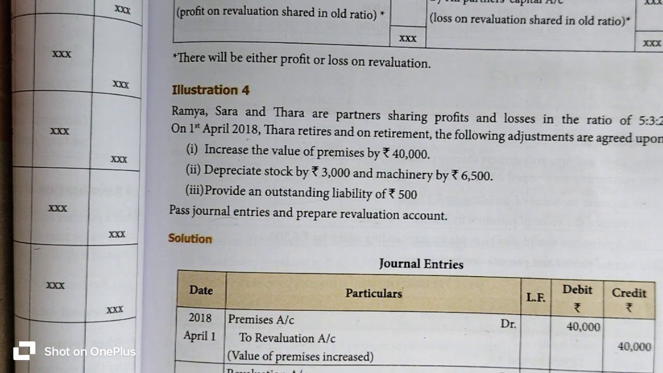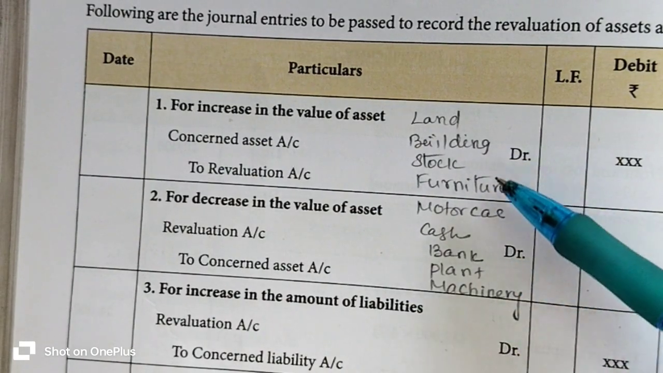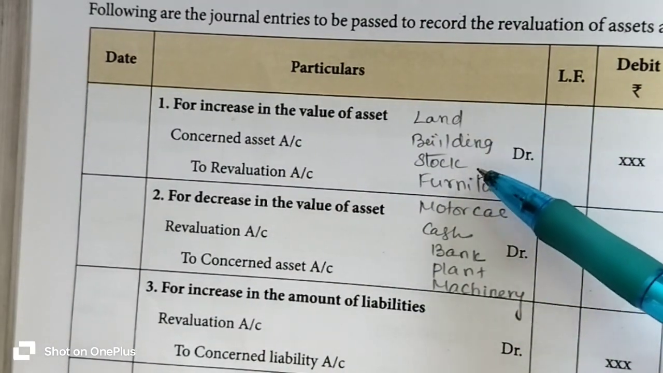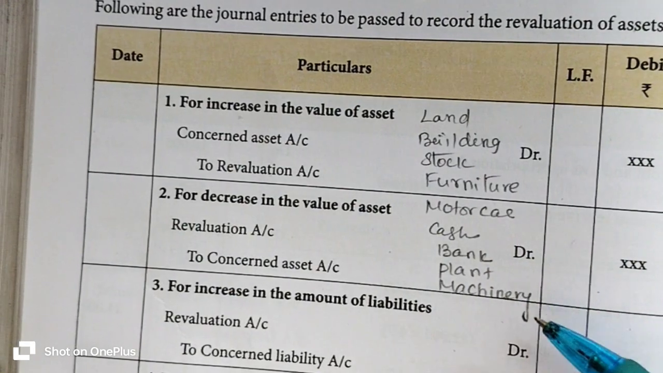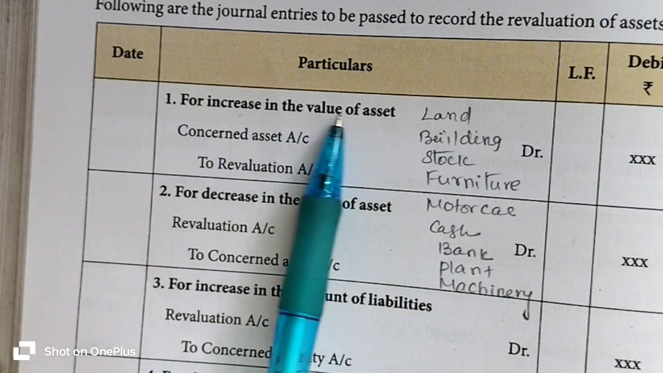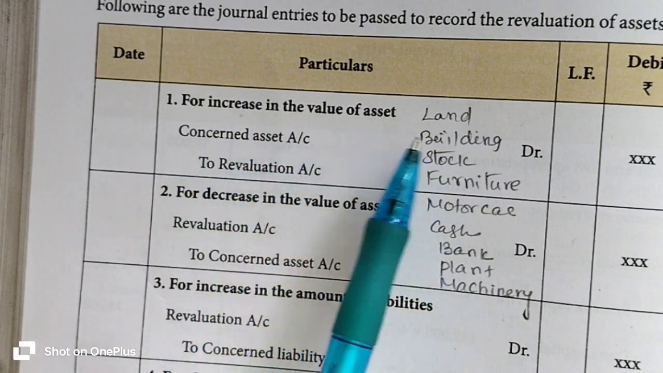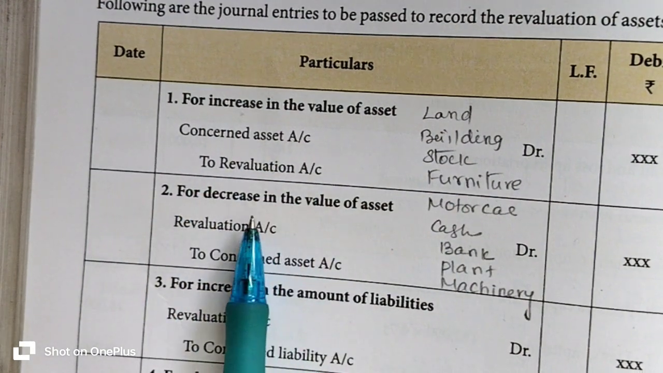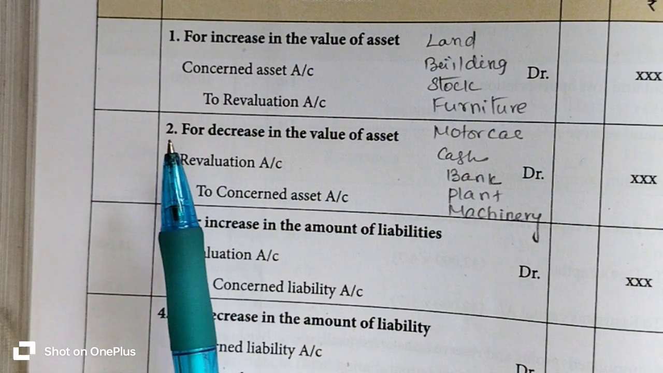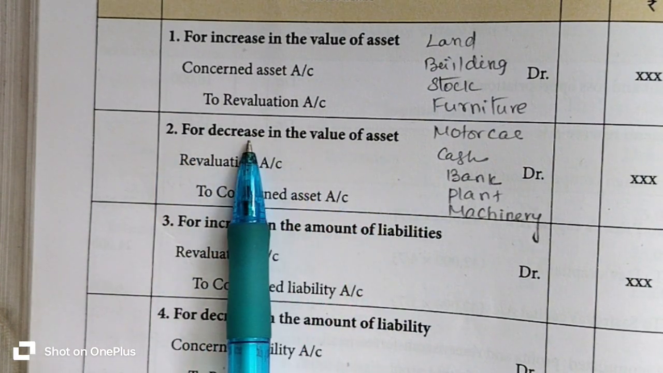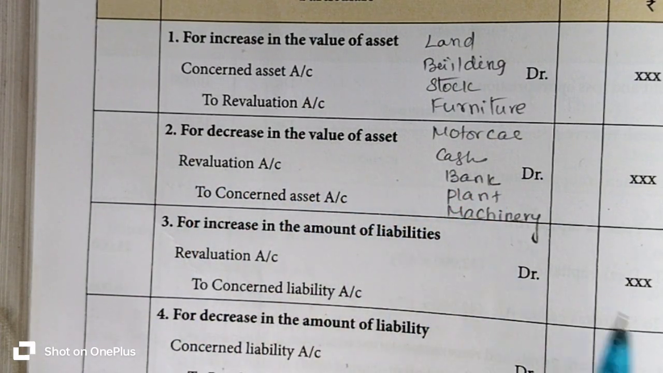Okay, let's see that. Here I have given some examples of the asset items. What are they? Land, buildings, stock, furniture, motor car, cash, bank, plant and machinery. Listen, whenever the asset value increases, what is the journal entry? Concerned asset account to revaluation account. So at the time of revaluation of assets and liabilities, if the asset value decreases, what is the journal entry? Revaluation account to concerned asset account.